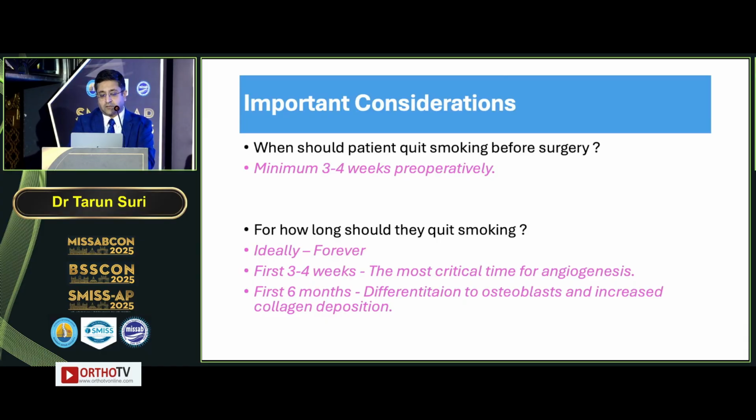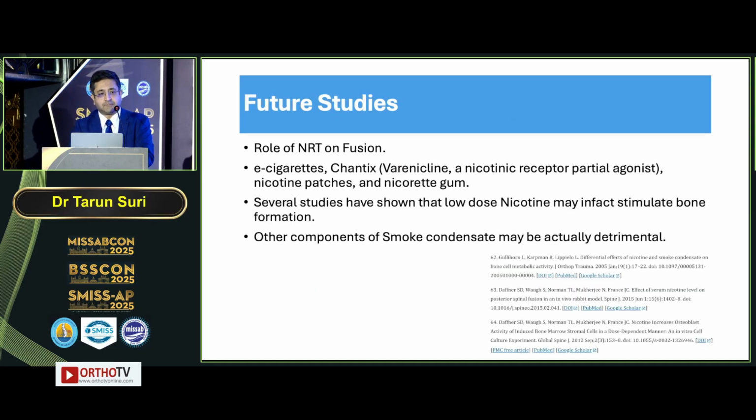So this is the question of how long the patient should quit: it should be a minimum of 3 to 4 weeks before surgery, and for how long they should quit after the surgery, ideally, it should be forever. But the first 3 to 4 weeks are important because that is the most critical time for angiogenesis and in the fusion process. And in the first 6 months, there is differentiation to osteoblasts and increased collagen deposition. So a minimum of 6 months of abatement should be there for a lesser pseudoarthrosis rate.